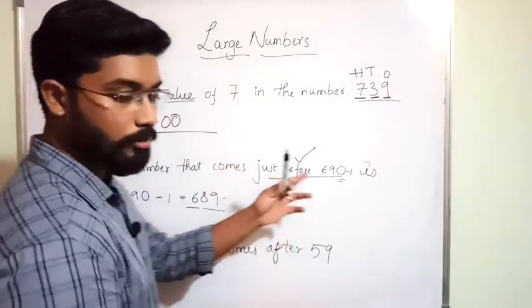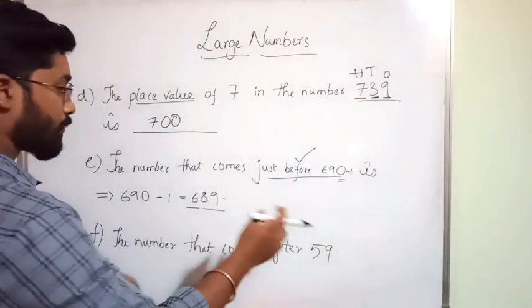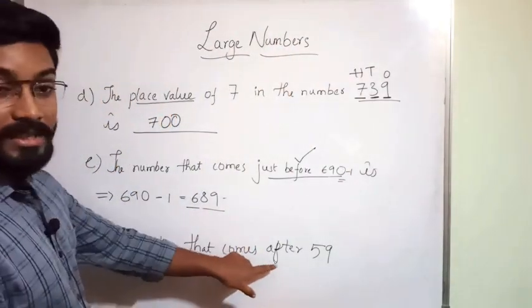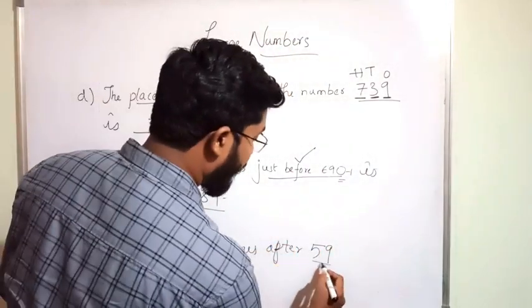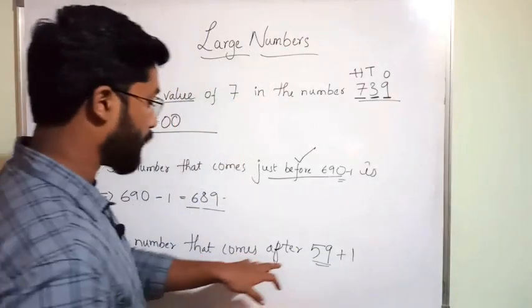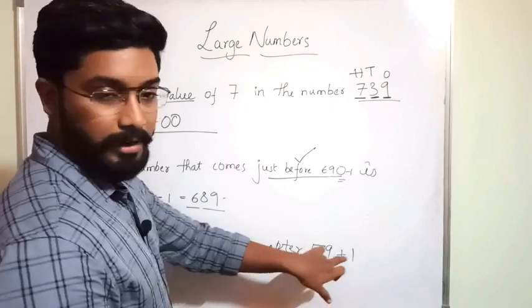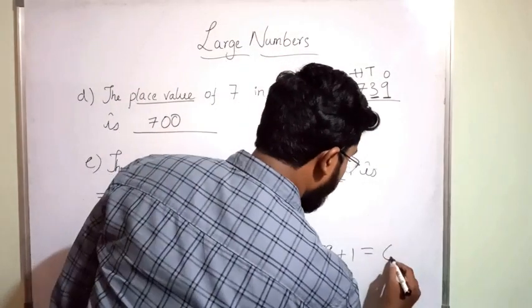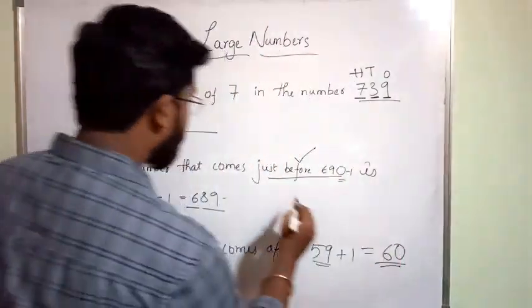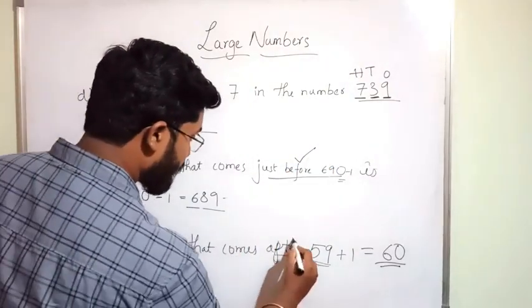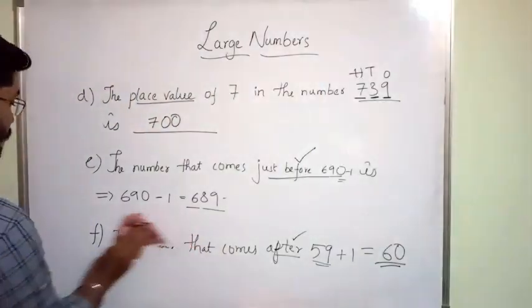Before means you do minus 1, and if he is asking after, you add plus 1 to this 59. So add 1 to this, you get 60. So before and after are the keywords you have to remember. Read the question very carefully.